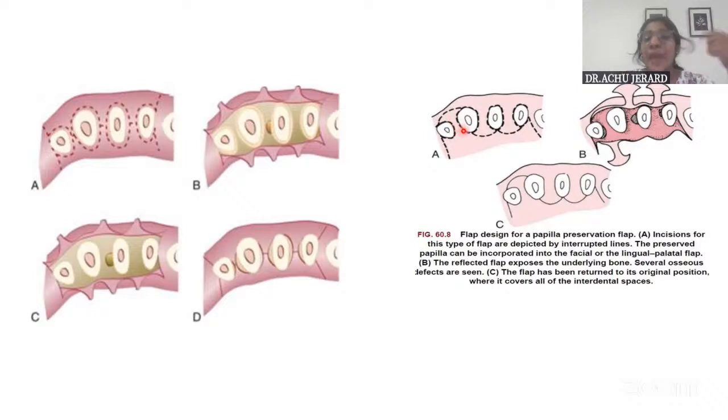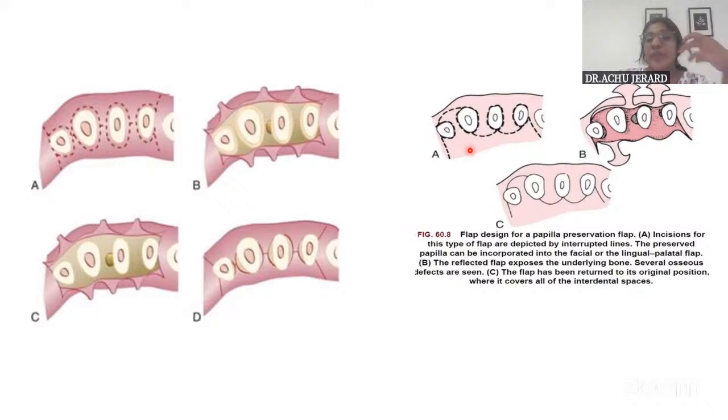Okay. Whereas in papilla preservation flap, we just give the crevicular incision all around the tooth. That is in the sulcus space, between the tooth and the gingival margin. We place the knife and then we sever the attachment. That is the crevicular incision. And we make sure that the interdental papilla is not split. About 5 mm away from the crest of the interdental space, we give a semi-lunar incision like this. And then we reflect the papilla to one of the flaps.